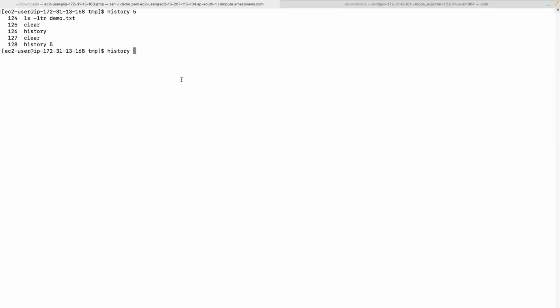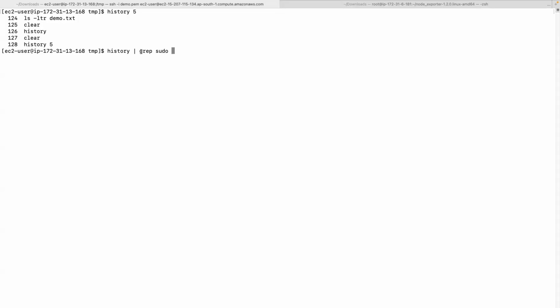So if you want to search for some commands, you have an operator called pipe. This is called the pipe operator. An operator is nothing but something that connects one command with another command. The history command will be piped into grep. Grep means global regular expression. Out of this history, I would like to grep only commands with sudo.